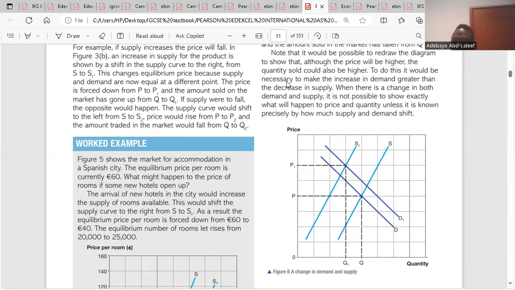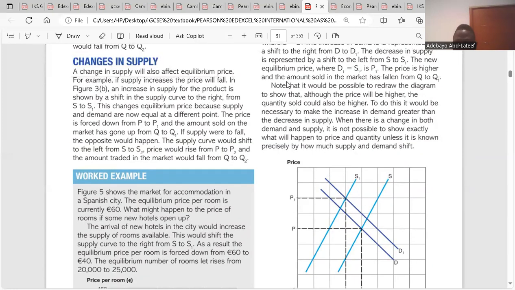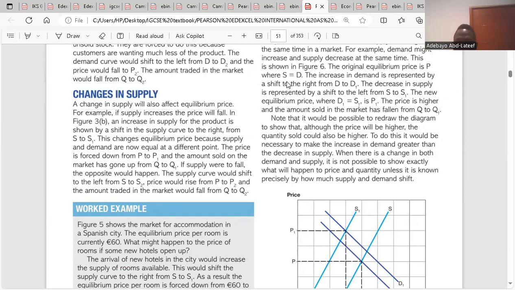But why is the supply curve shifting leftward? There has to be a reason for the supply curve to shift leftward. So look at what they said there. The increase in demand is represented by a shift to the right from D to D1. The decrease in supply is represented by a shift to the left from S to S1. So the new equilibrium price where D1 equals S1 is P1. The price is higher and the amount sold in the market has fallen from Q to Q1.